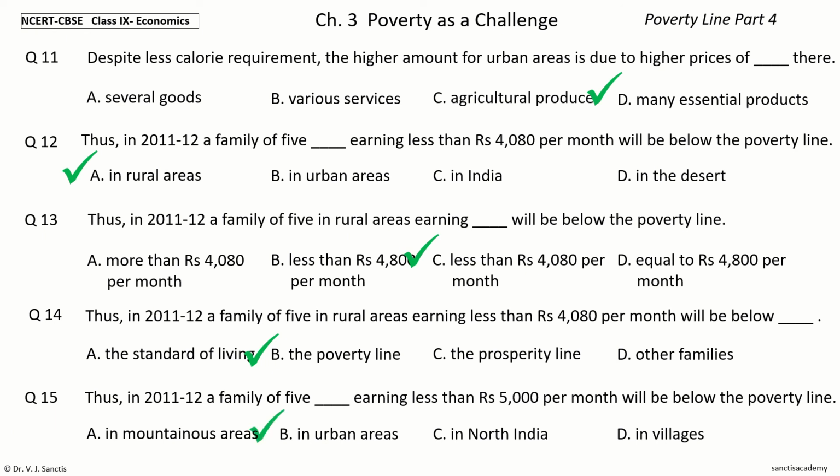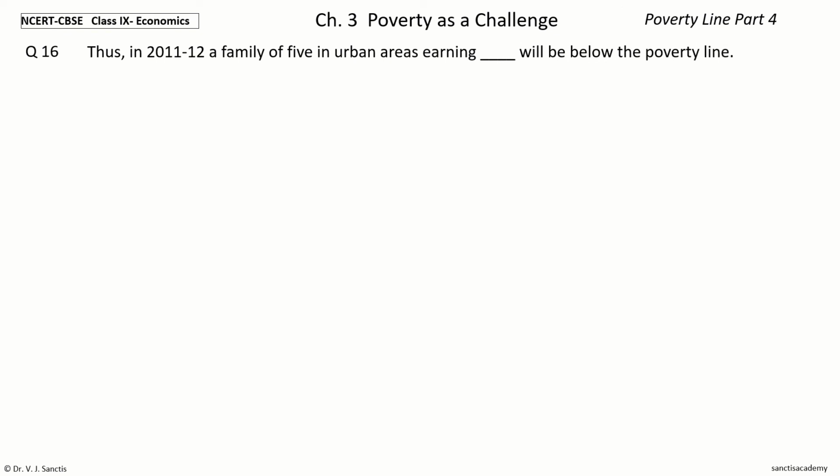So, thus, in 2011-12, a family of 5 in urban areas earning less than rupees 5000 per month will be below the poverty line. Next question 16. Thus, in 2011-12, a family of 5 in urban areas earning dash will be below the poverty line.